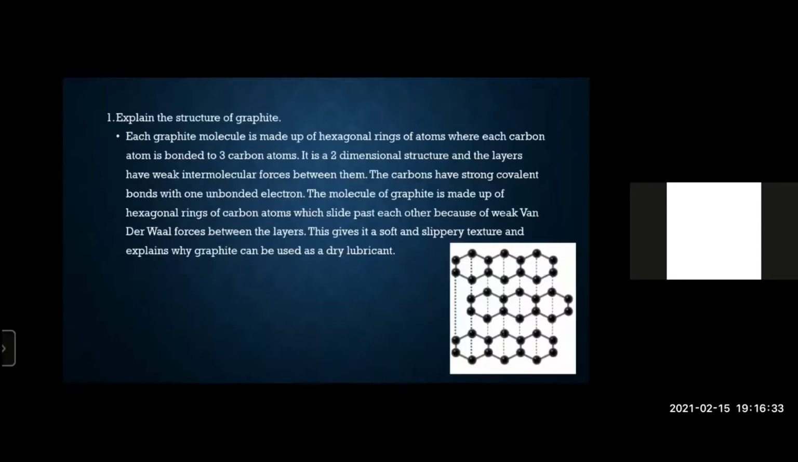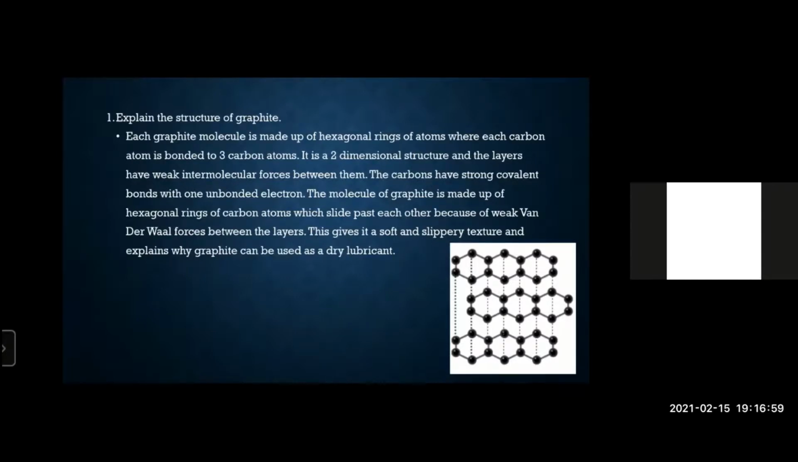Now let's have a look at graphite. If you can see, each carbon atom is bonded to 3 other carbon atoms. If you quickly count the bonds, each carbon atom is bonded to 3 other carbon atoms, and this is a 2D structure where you have different layers. Over here I can see 3 hexagonal layers in this diagram, and these layers can slide from each other.